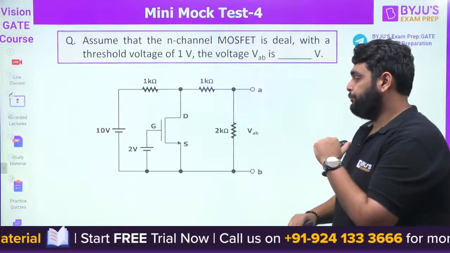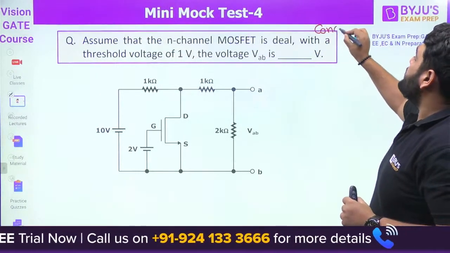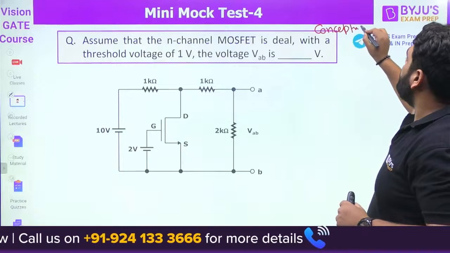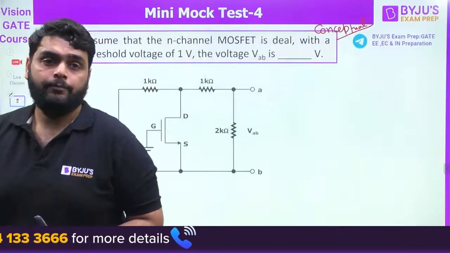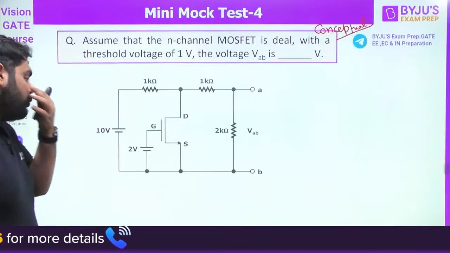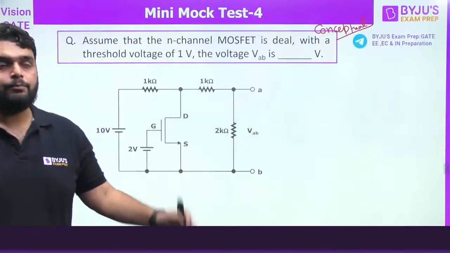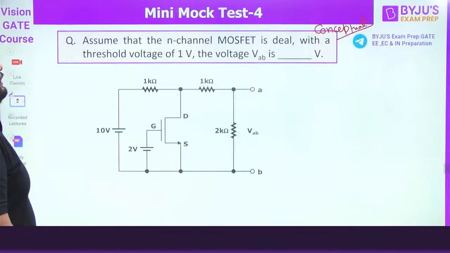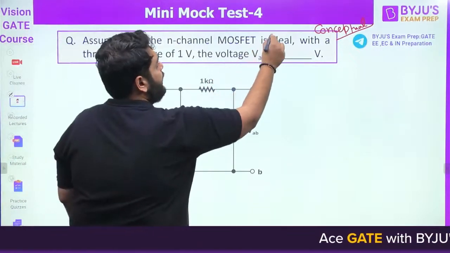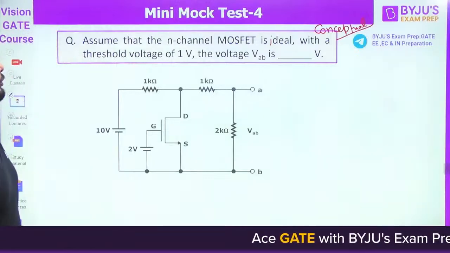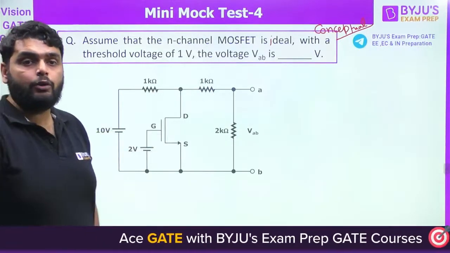Next question. Again, a good conceptual question. In this, the numerical part is less, but the whole question is based on the concept. So try to solve this question. Assume that the N-channel MOSFET is ideal, with a threshold voltage of 1 volt. The voltage VAB is? We need to find out the voltage VAB.